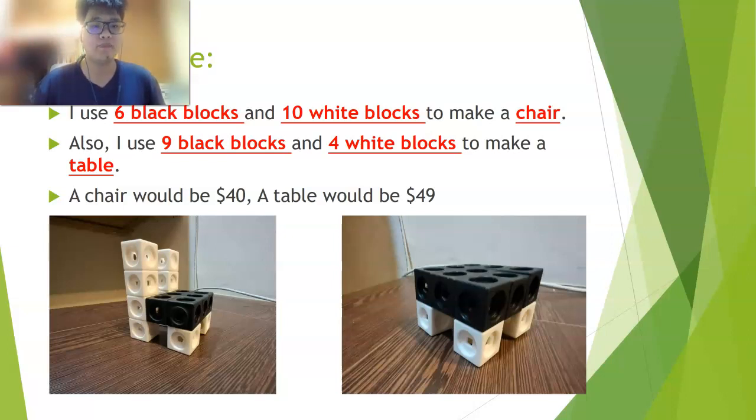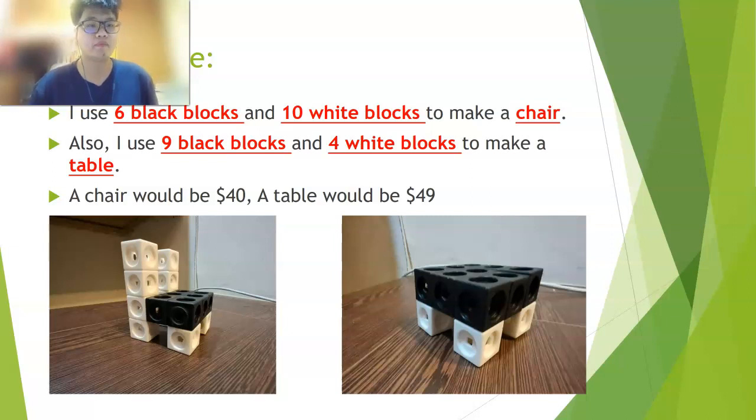For example, I use 6 black blocks and 10 white blocks to make a chair. Also, I use 9 black blocks and 4 white blocks to make a table. And I price it: the chair would be $40, and the table would be $49.